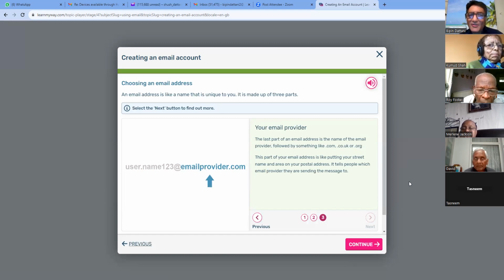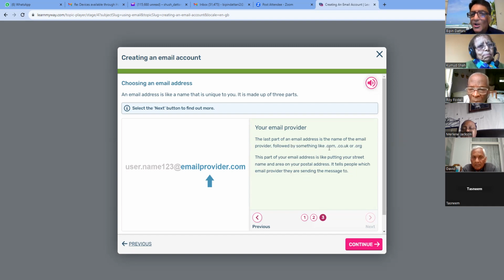Choose an email address. An email address is like a name that's unique to you. It's made up of 3 parts. The third part is the email provider. Here, the last part of an email address is the name of the email provider. Remember Yahoo, or Outlook, or Google, remember? So your email provider, the last part, is either yahoo.com, outlook.com, or gmail.com.